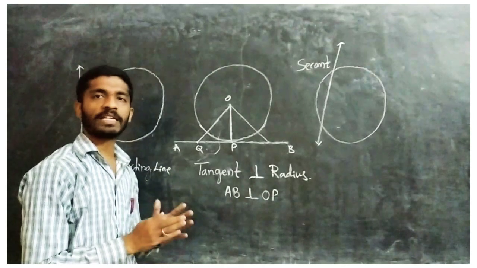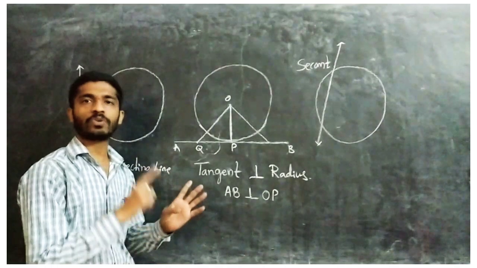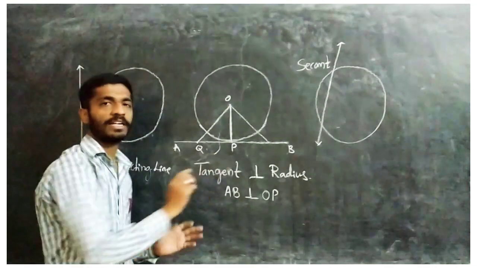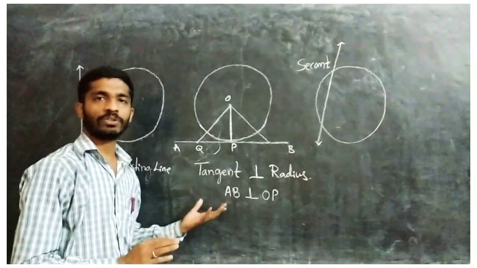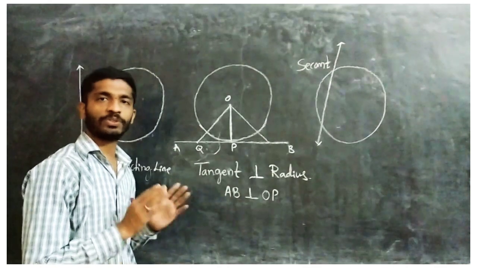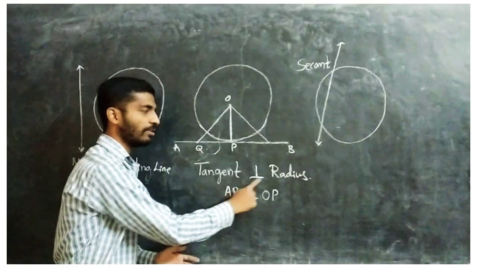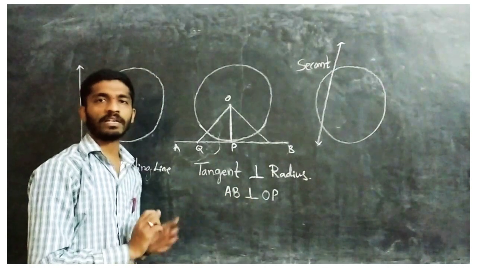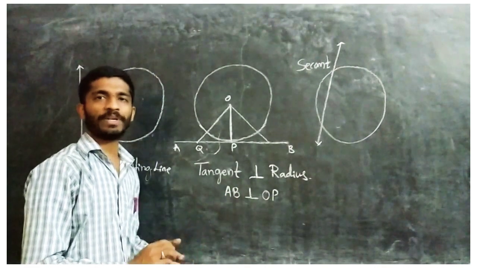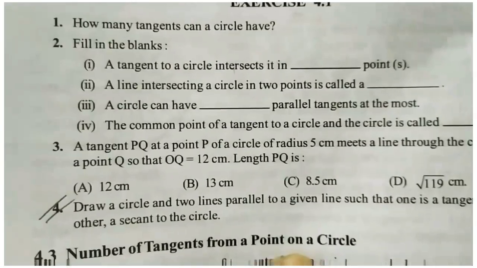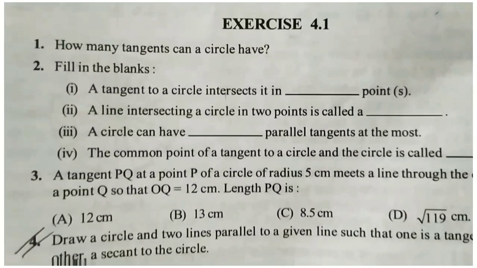So if you want the tangent, it should pass through only one point, and it is also perpendicular to the radius. Understood? So there is no need of the proof, just you should know the tangents are always perpendicular to the radii of the circle. On this basis you will get a few problems in the exercise. Now exercise 4.1.